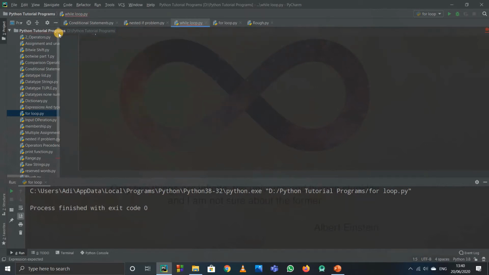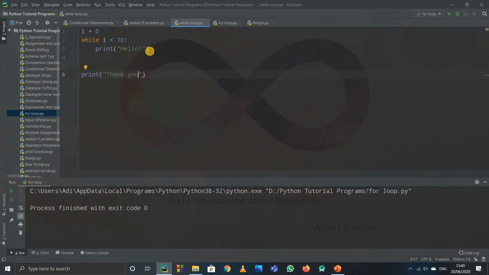Suppose I have a variable i. I'll write i equals 0, starting i from 0. Suppose I want to print hello 10 times. So I'll write while i less than 10, print hello on the screen. And afterwards, I'll go to the next statement and print something else, like thank you.